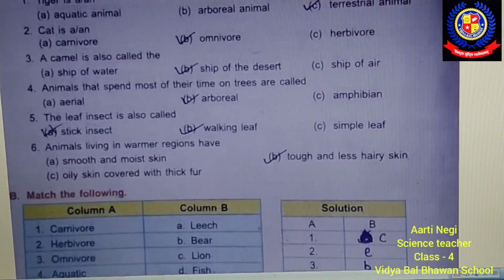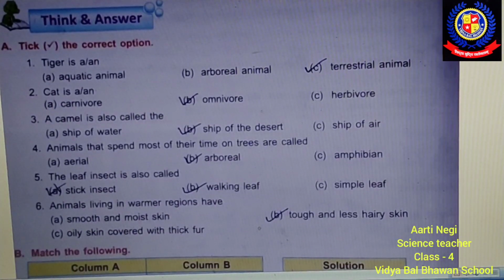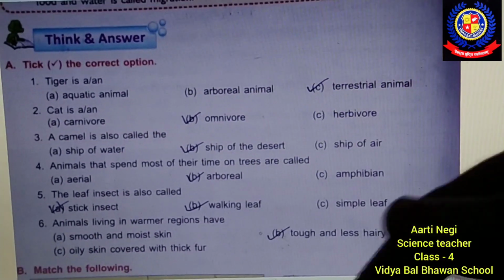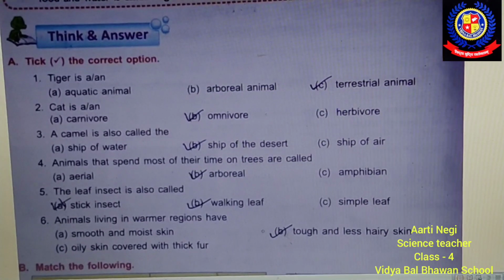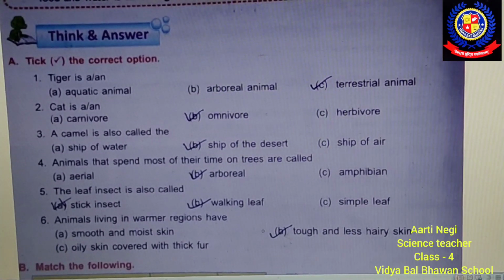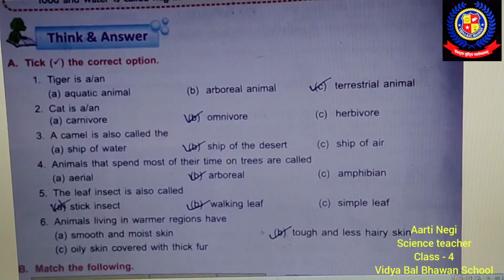On page number 32 is the Think and Answer back exercise, and section A is to tick the correct option. You will have to find the correct option among the options given to you.